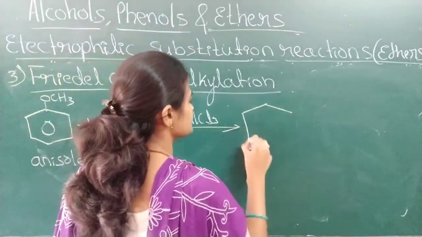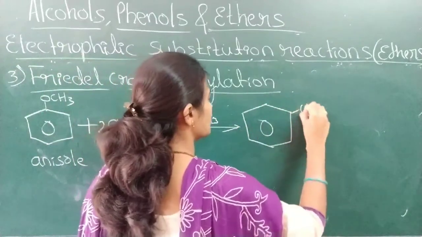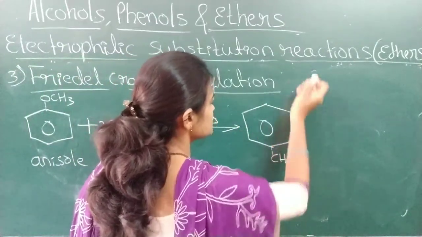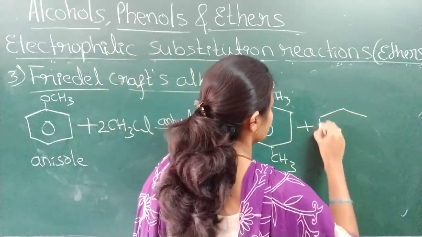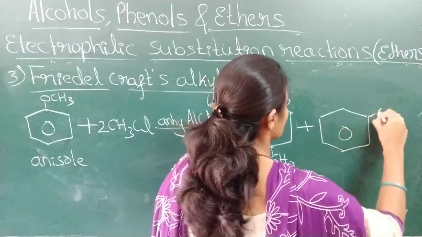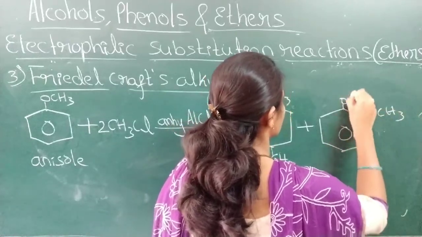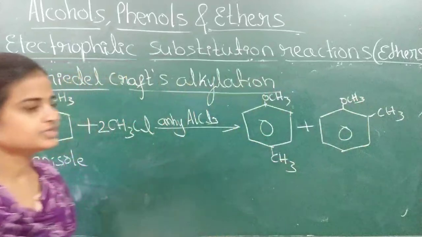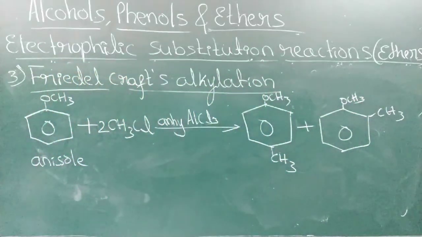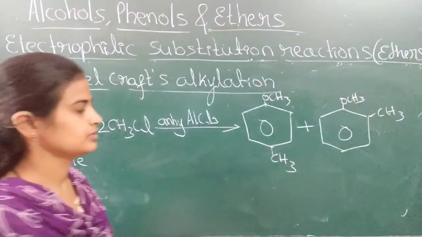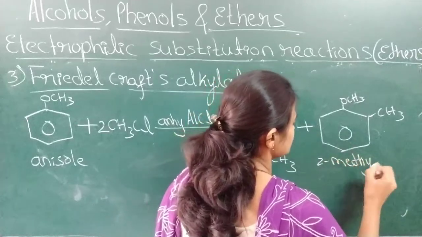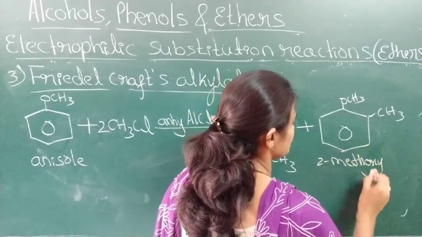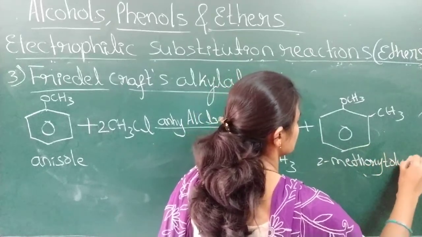The alkyl group is substituted at the ortho position. First at the para position, and write para, as well as at the ortho position. These are the two products formed. 2-methoxytoluene.